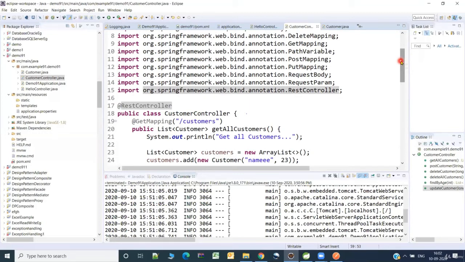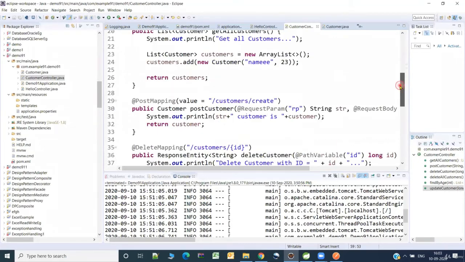So we are trying to perform the CRUD operations on a given resource, which is customer. In the REST API, everything is considered as a resource. For example, in ticket booking, a ticket is considered as a resource. Customer is considered as a resource. So what are the different operations possible? Creating the resource, updating the resource, deleting the resource, and retrieving or reading the resource. So we call it CRUD operations. So we have the REST endpoints for everything. Is there a rule that you need it for everything? Not necessarily. It depends upon your requirement.